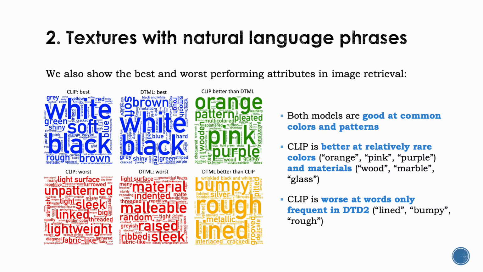We then further look into the best and worst performing attributes in image retrieval on both models. We can see that the two models are both good at common colors and patterns, such as white, black, soft. On the other hand, CLIP is better at relatively rare colors such as orange, pink, purple, and rare materials such as wood, marble, and glass, while CLIP is worse at words that are only frequent in DTD2 but rare in the more open-ended vocabulary, like lined, bumpy, and rough.